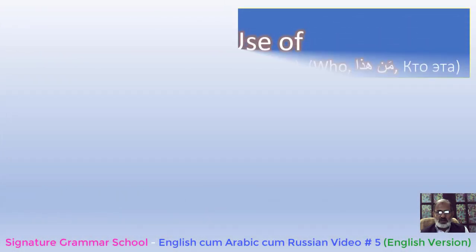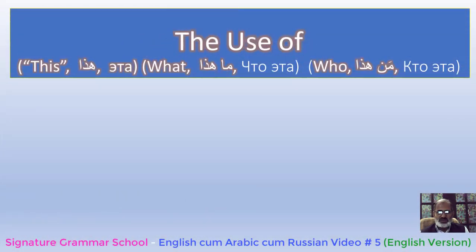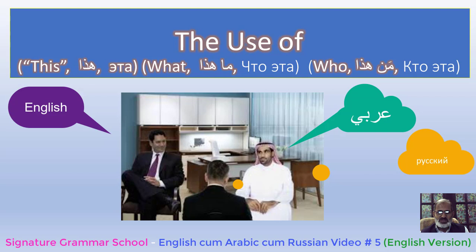Hi, in this video I'll try to tell you something about simple questions which are asked in Arabic as well as in Russian. In English we say this, but in Arabic we say haza, and in Russian we say eta. And in English when we want to ask something we say what is this, or what. In Arabic that is ma haza, and in Russian it is shto eta.